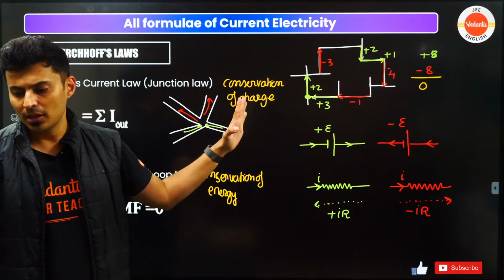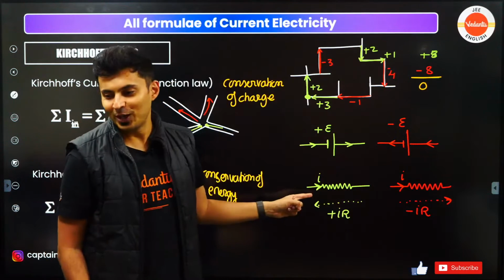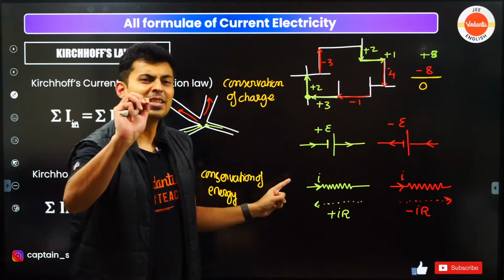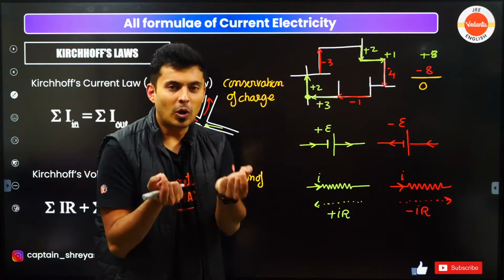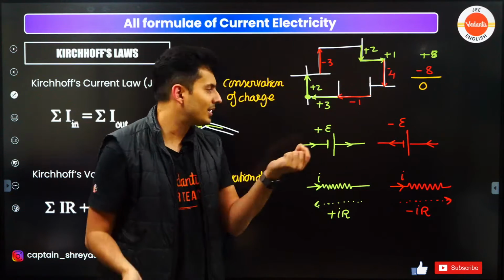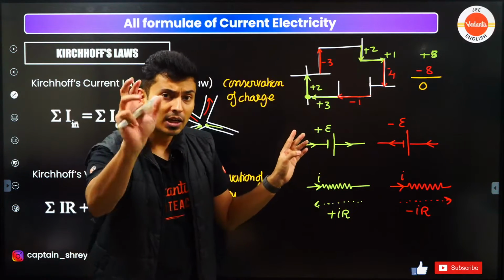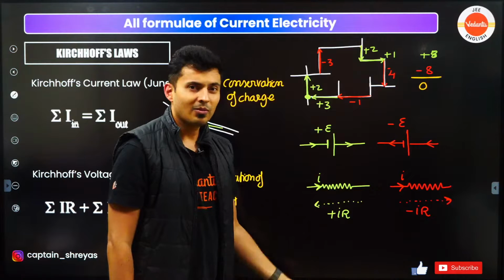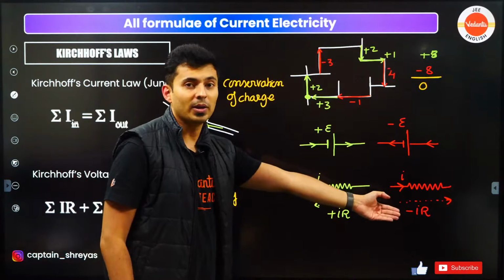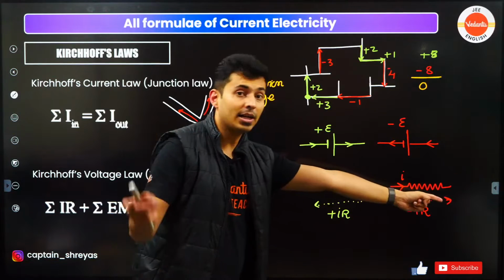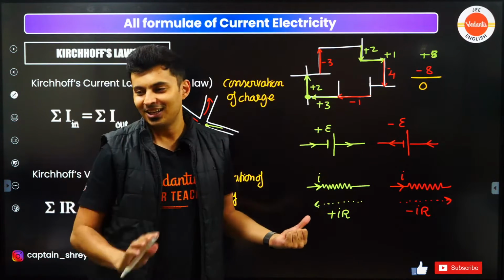Very, very important: how to find the potential difference? This is the logic to find potential difference, Bhanupriya. If it is a battery, it is just E, because a battery has only one job, maintaining potential difference, E volts. If it is 5 volts, it will be 5 or -5. If it's a resistor, it will be IR. Whether it is +IR or -IR depends on how you are going. If you are going in the direction of current, then -IR. If you are going opposite to the direction of the current, then +IR.